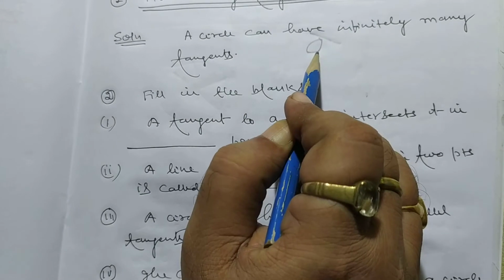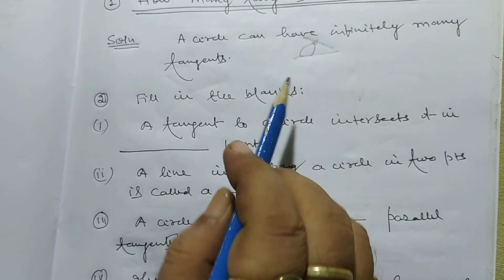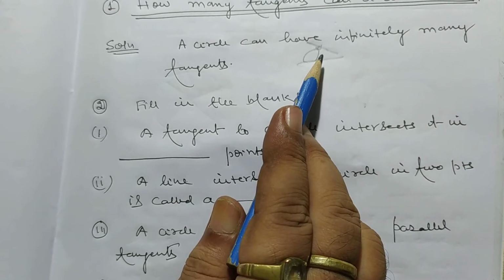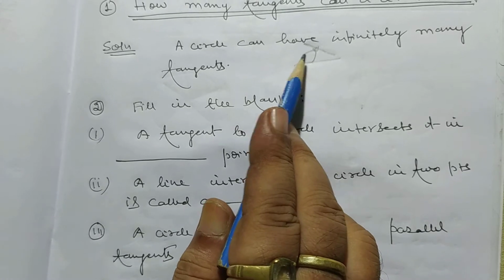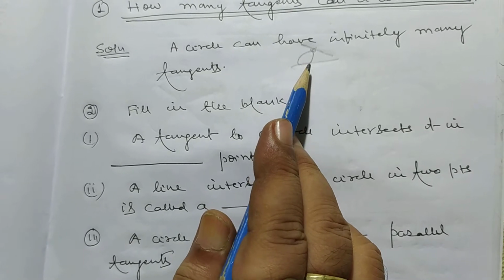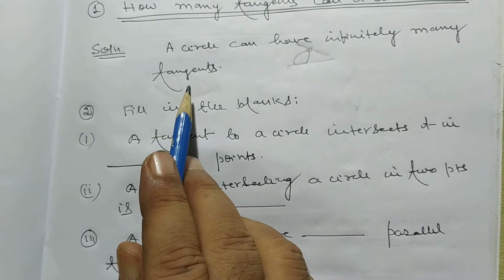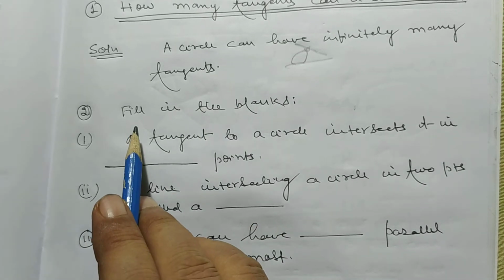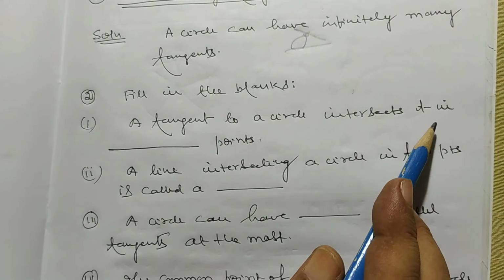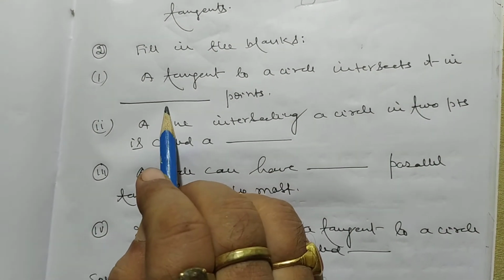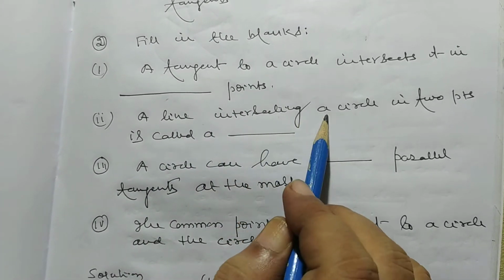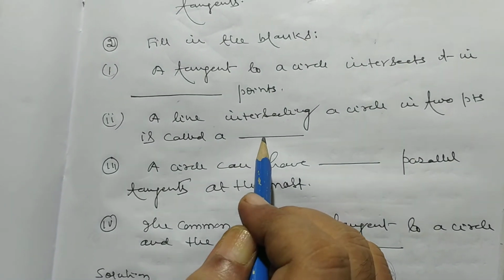We can draw many tangents because when a line touches a circle at a point, then the line is known as tangent. So a circle has infinitely many tangents. Problem number 2. Fill in the blanks. A tangent to a circle intersects it in dash points. A line intersecting a circle in 2 points is called a dash.